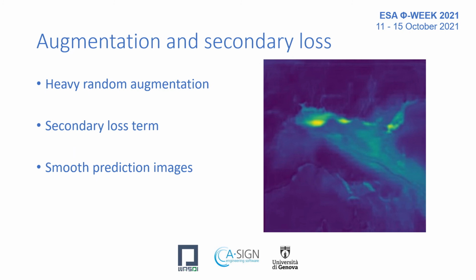We mitigated this problem in 2 ways. First, we included heavy random augmentation to the dataset, thus breaking the spatial invariances of the ground truth. Second, we added a secondary loss term to the model. This term favors high-res predictions that, when resampled to low-res with an average aggregation, are close to the original image. These 2 modifications provided smooth prediction images as a result, and eventually allowed us to rank first in the challenge.